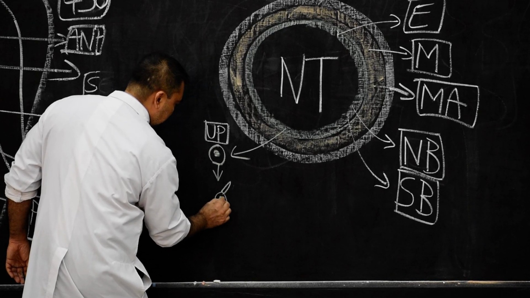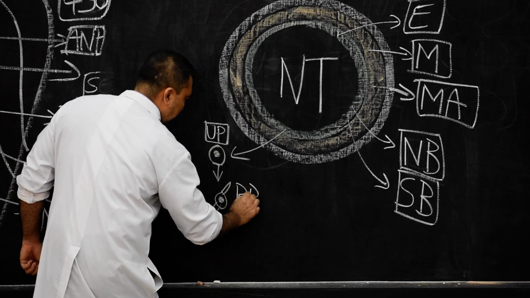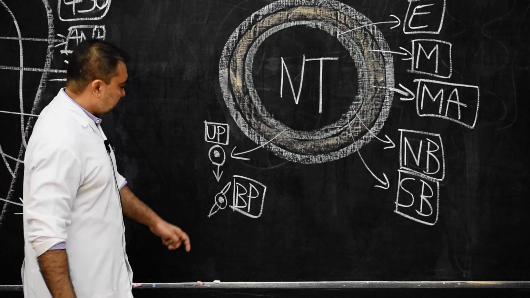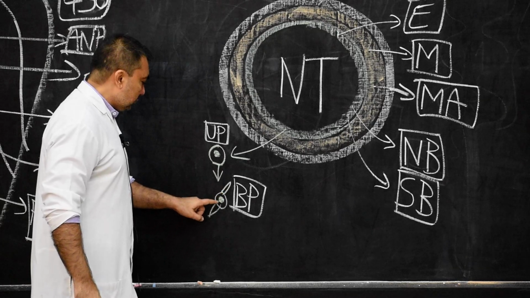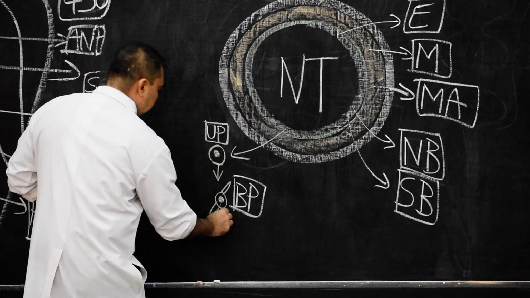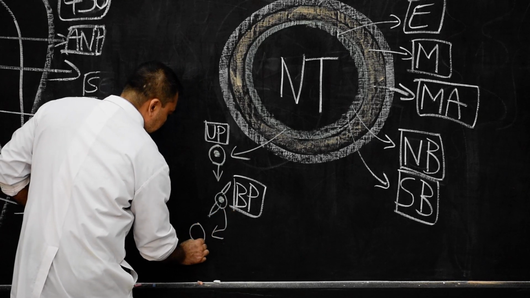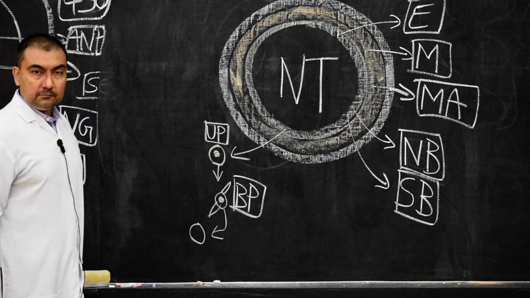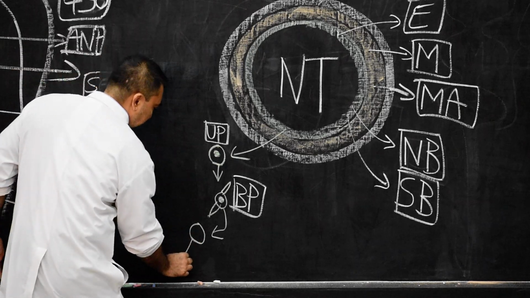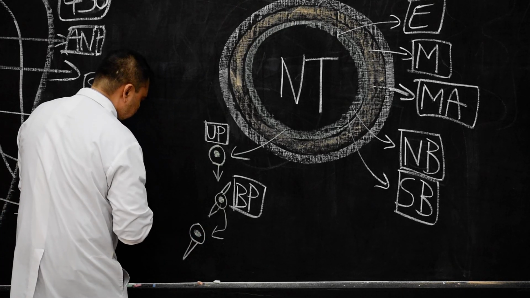This is the bipolar neuroblast, with development of two processes. Then one of the processes will disappear and only one process will remain.